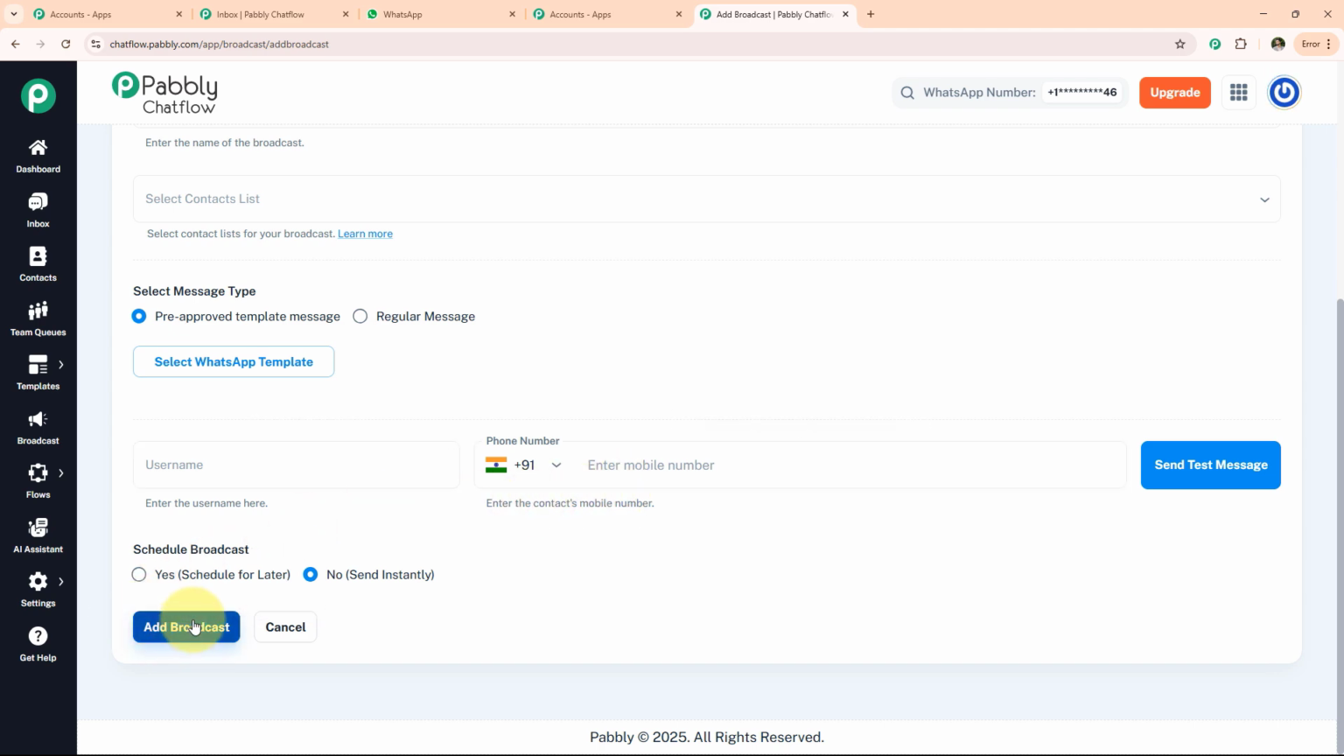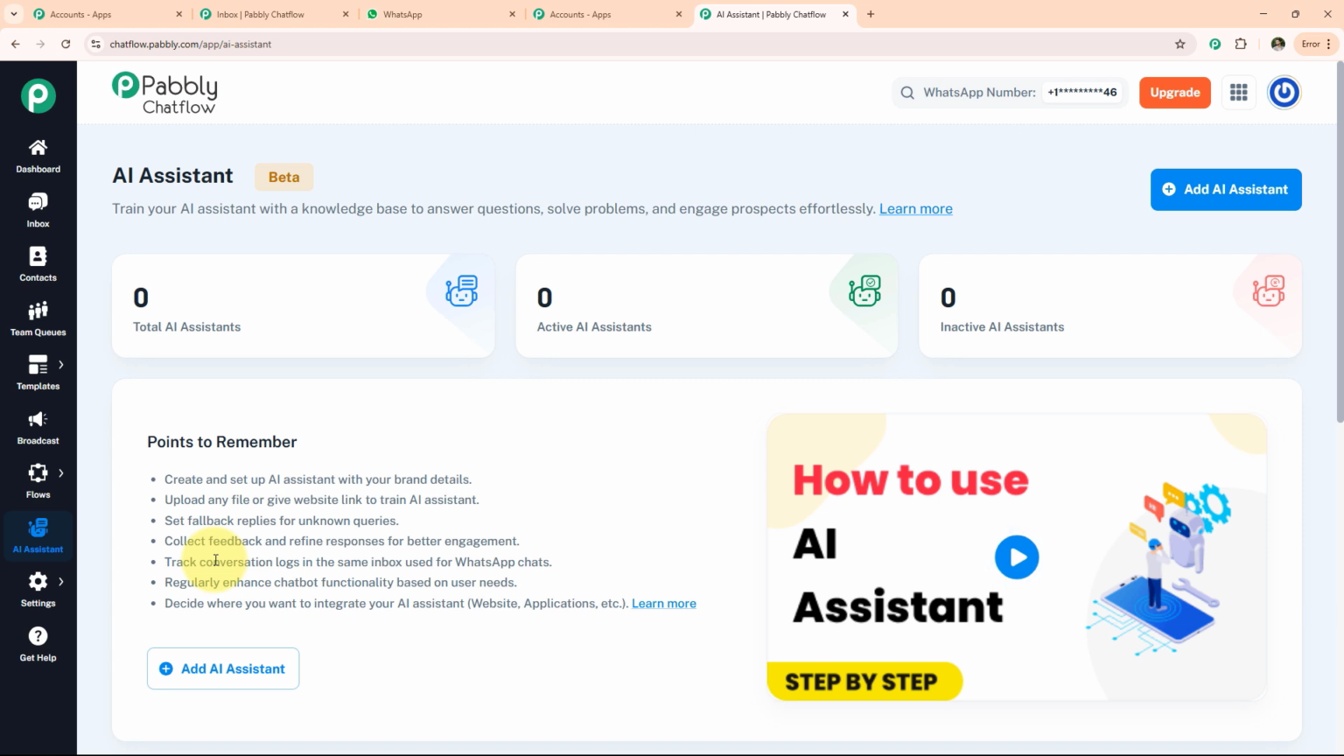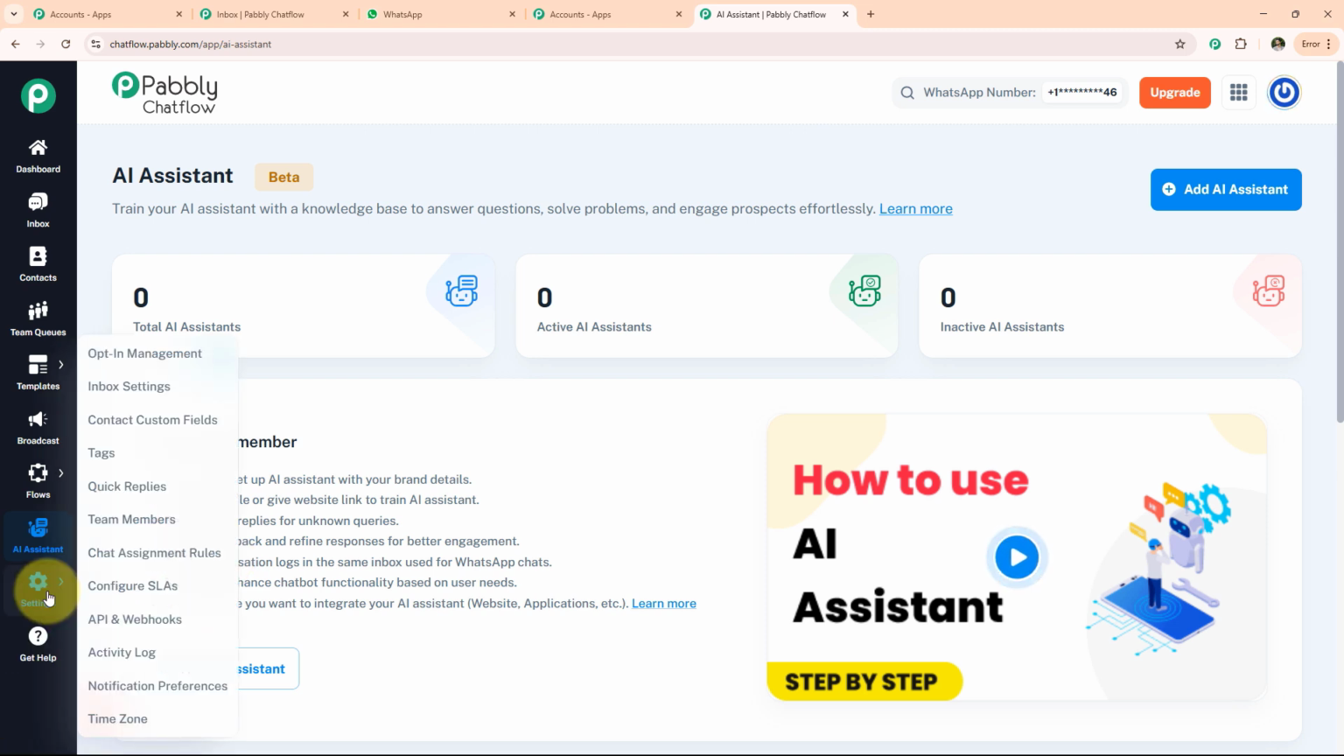Now we have AI assistant. We use AI assistant in Pabbly Chatflow by integrating AI tools like ChatGPT to understand user messages, generate smart replies, and automate dynamic conversation within the chatbot workflow. Now we have an option settings and get help.